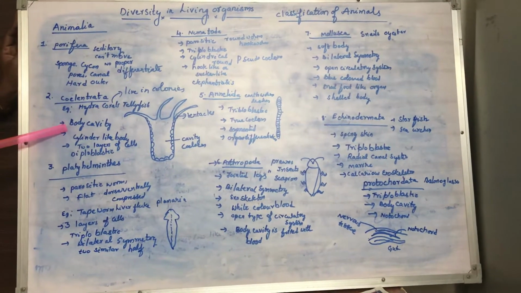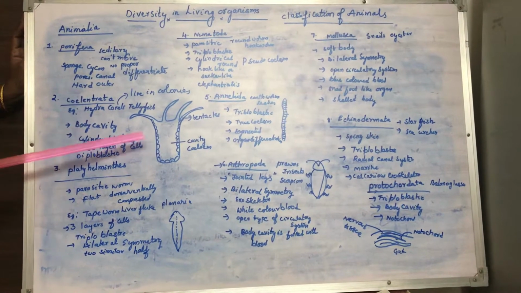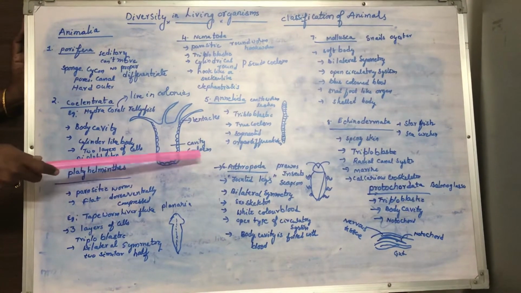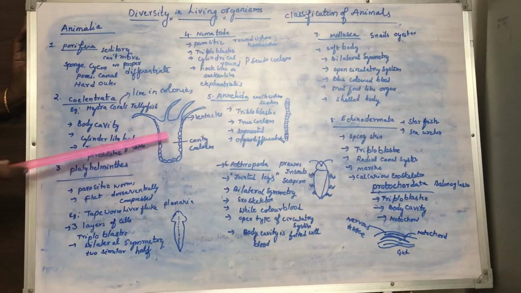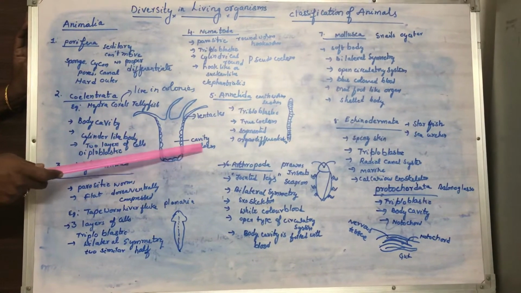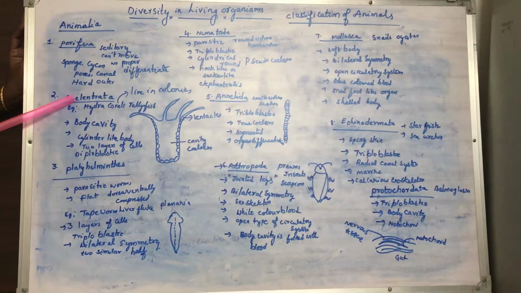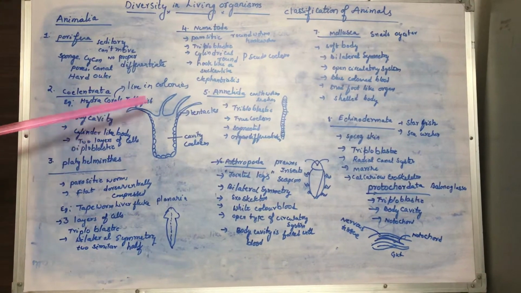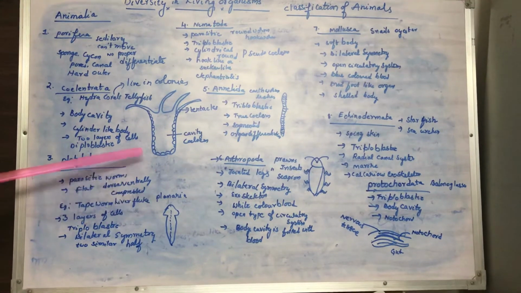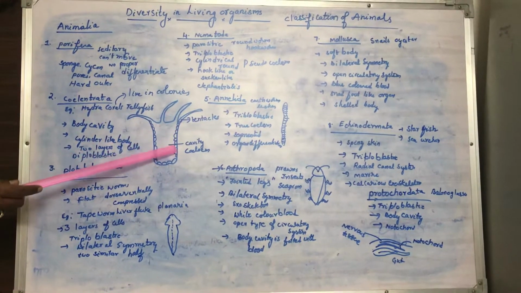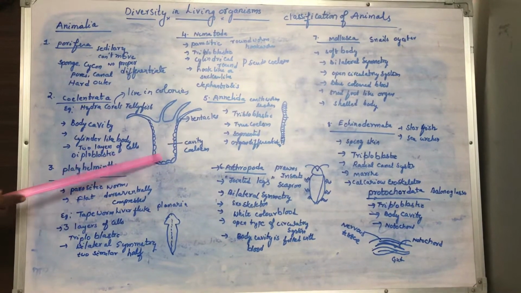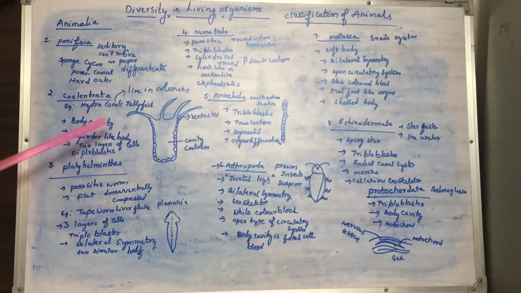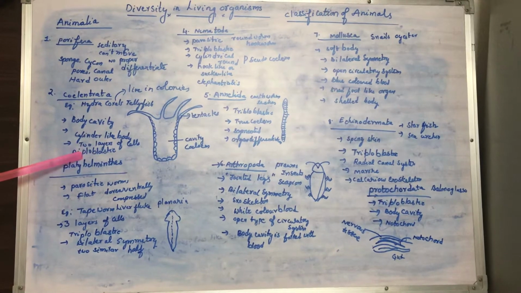But when you go to Coelenterata, they have a body cavity. The space inside the body we call the body cavity, also called coelom. Coelenterates have a coelom, that's why they are called Coelenterata. These bodies are cylindrical in shape. A very important thing is they have two layers of cells, an outer layer and an inner layer. Two layers of cells, we call them diploblastic.